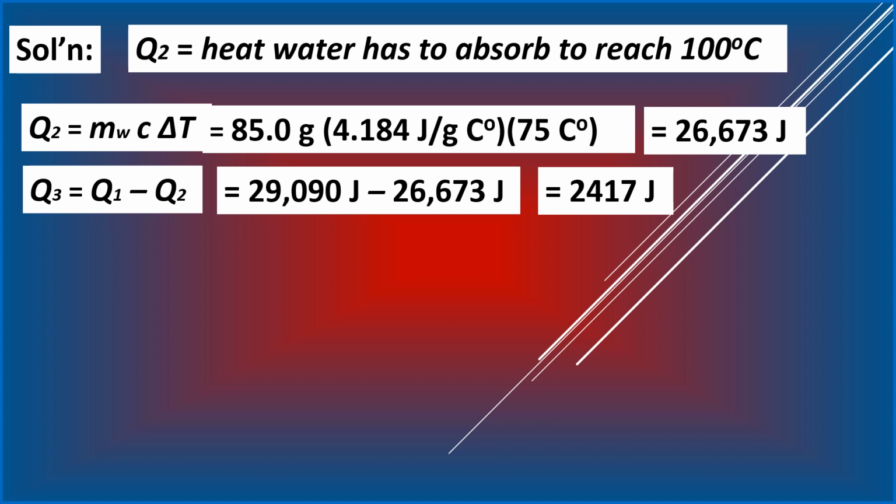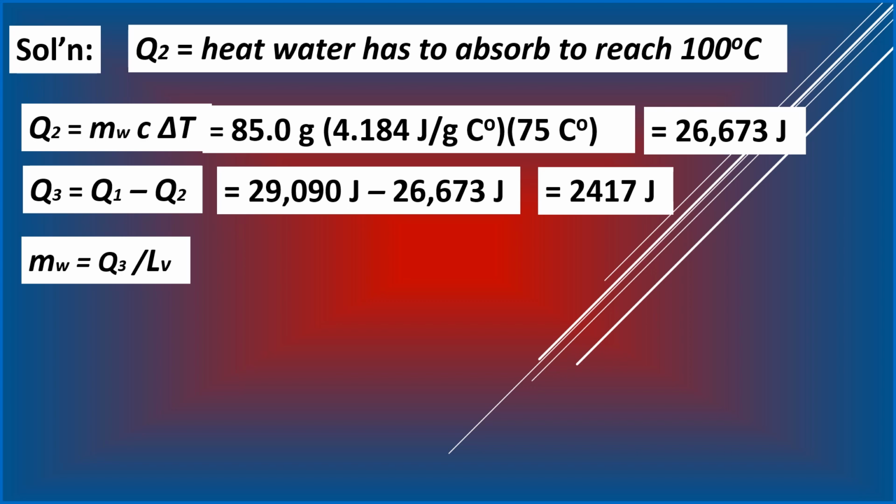So this is the amount of heat that's available for a certain amount of water to vaporize. So that is our next target. We will calculate for that mass of the water that will vaporize given this amount of heat that was released by iron.